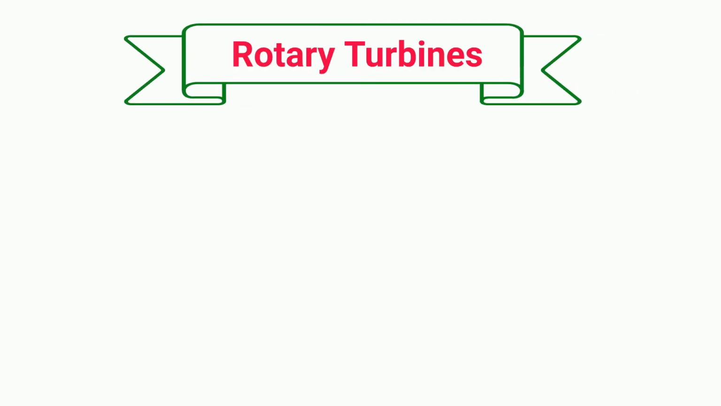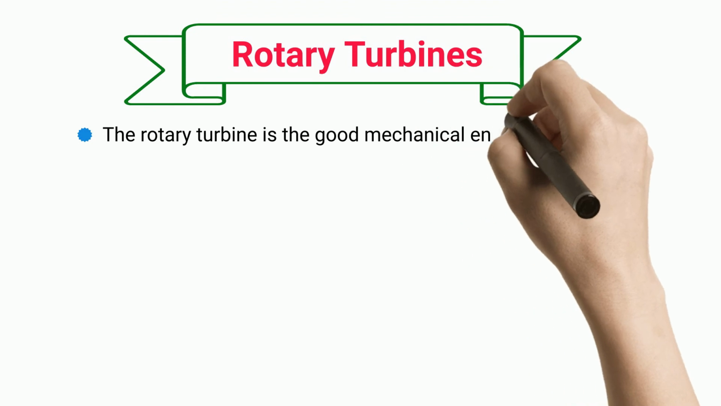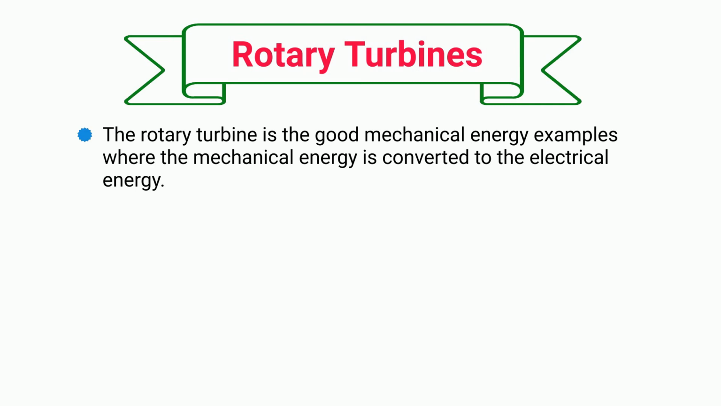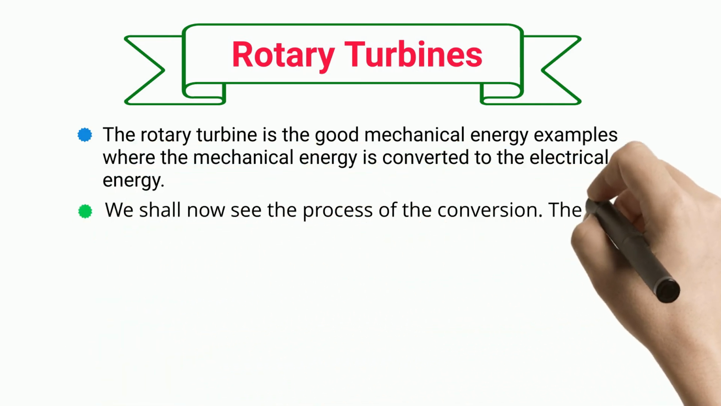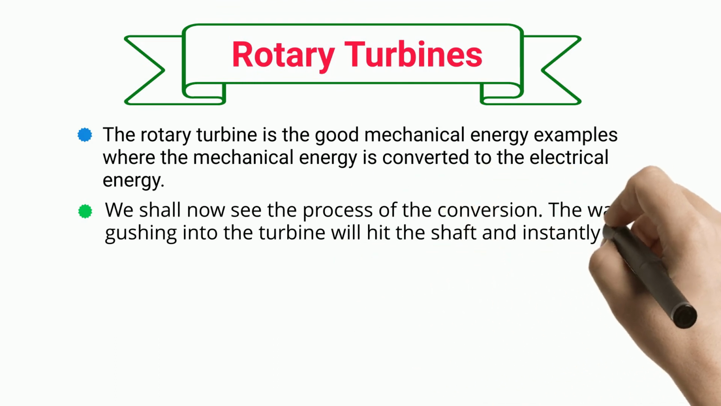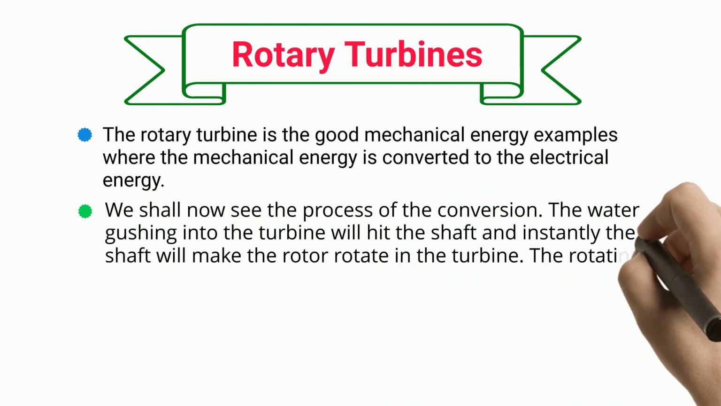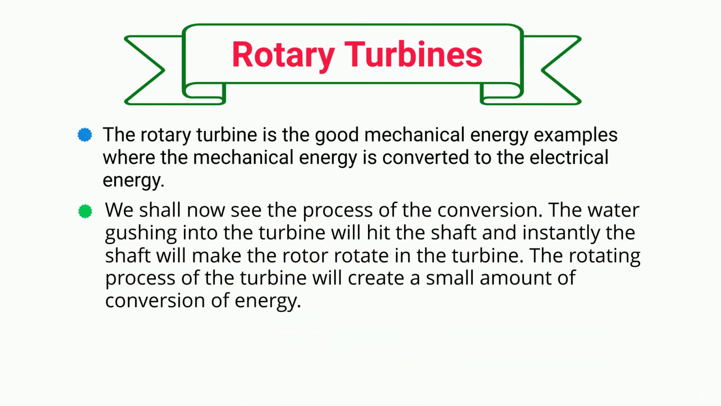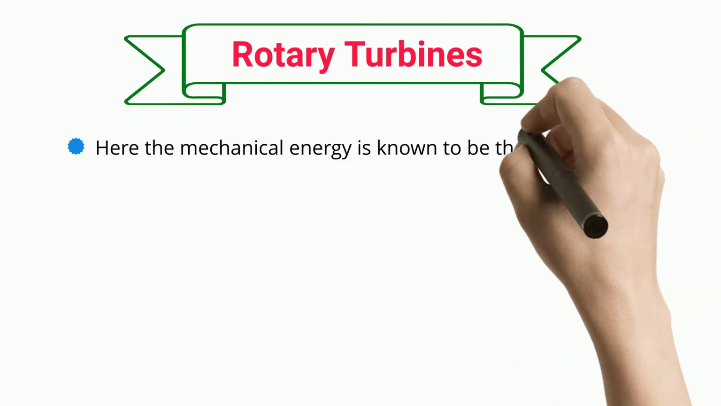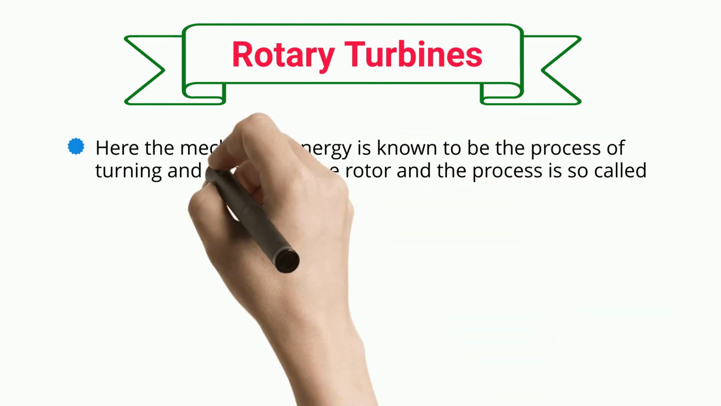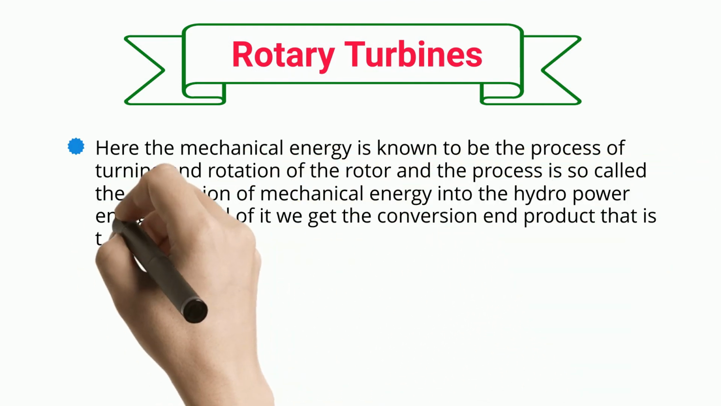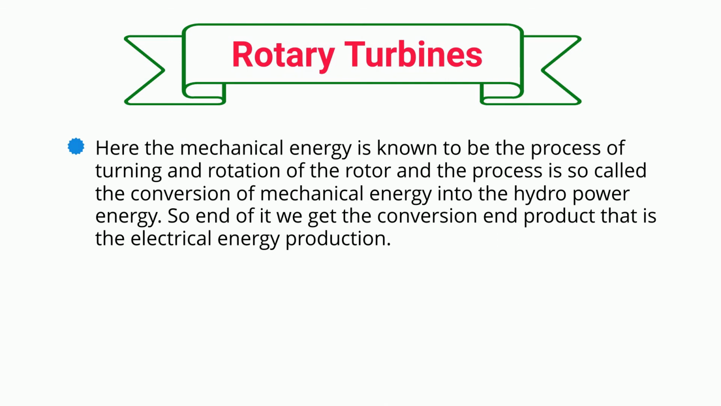Rotary turbines. The rotary turbine is a good mechanical energy example where the mechanical energy is converted to electrical energy. We shall now see the process of the conversion. The water gushing into the turbine hits the shaft, and instantly the shaft makes the rotor rotate in the turbine. The rotating process of the turbine creates a conversion of energy. Here the mechanical energy is the turning and rotation of the rotor, and the process is called the conversion of mechanical energy into hydropower energy. So in the end we get the conversion end product, that is electrical energy production.